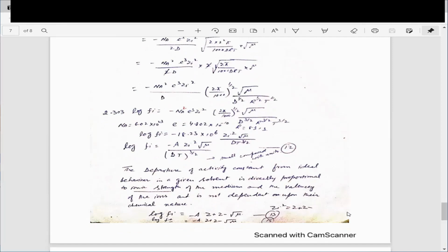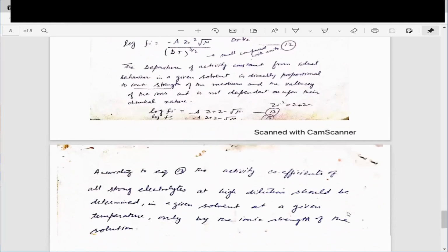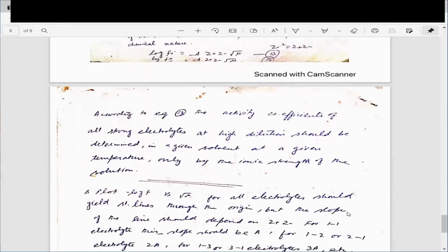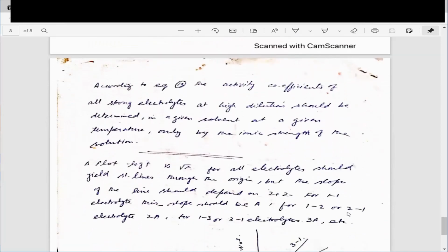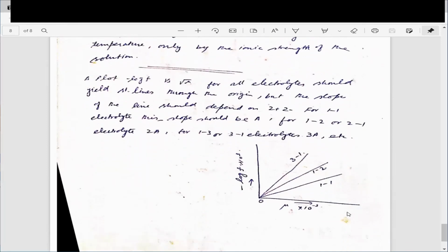This Z_i square can be written in various ways. You can see in equation number 13 and then equation number 14. Finally, this equation number 13 is your final equation for the Debye-Huckel theory. If you plot a graph between minus log f versus square root of mu, you will get straight lines. The first straight line is for 1 to 1 electrolytes, 1 to 2 for univalent to bivalent, and 3 to 1 for trivalent to univalent.